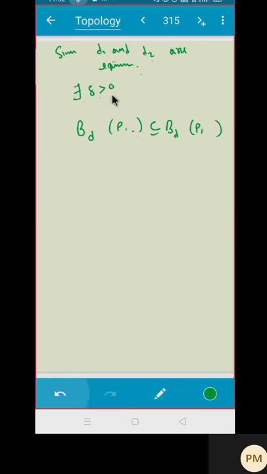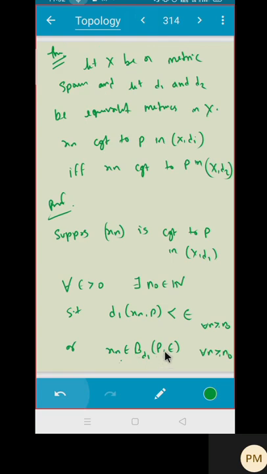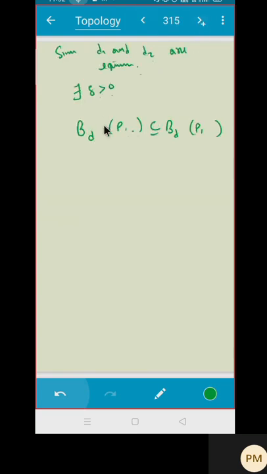There exists a delta positive, because it is vice versa, such that B D1 of P comma delta is contained in B D2 of P comma epsilon.